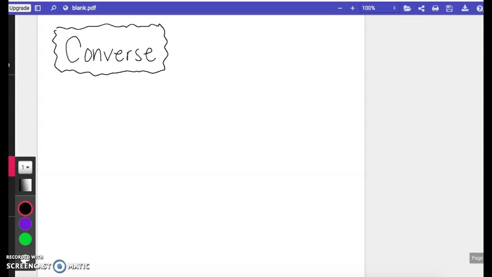This is the math version, which is converse. Converse has something to do with switching the conclusion and the hypothesis of a conditional statement. That sounds like it's a lot crazier than it is. So here, I'm going to make a statement that you might say.